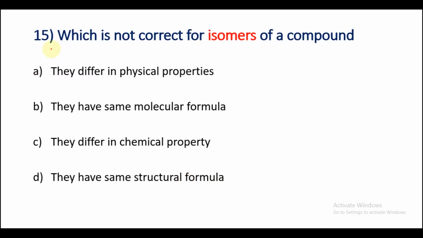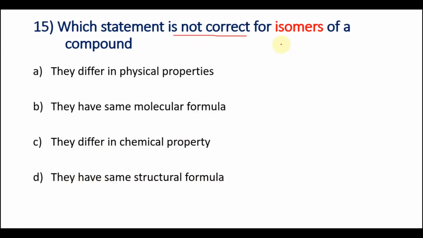Question number 15. Which is not correct for isomers of a compound? They differ in physical properties. They have same molecular formula. They differ in chemical property. They have same structural formula. First, let us understand what are isomers. Isomers are compounds with same molecular formula but they differ in their structural formula and they also have different chemical and physical properties. So let us check the options now.